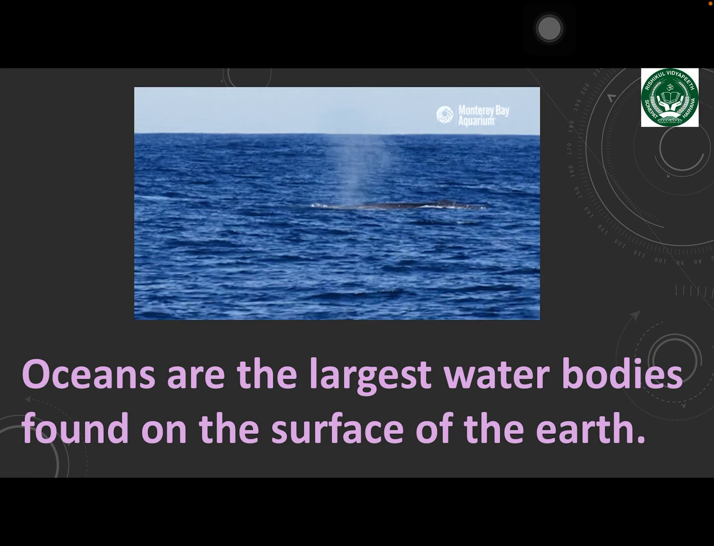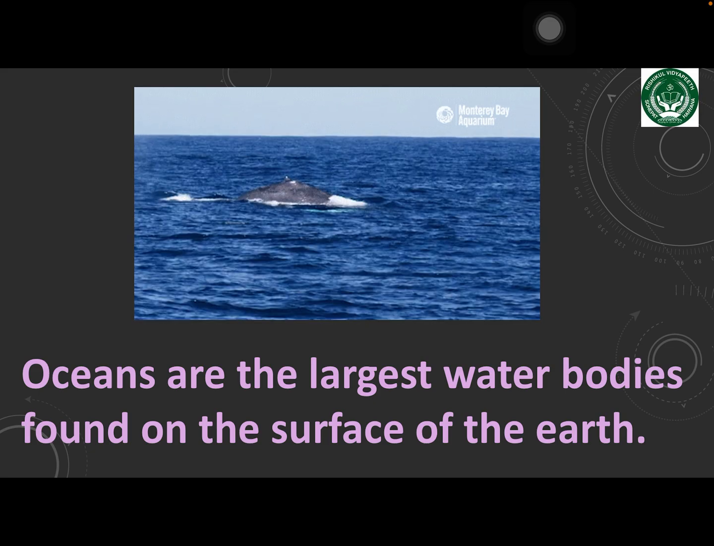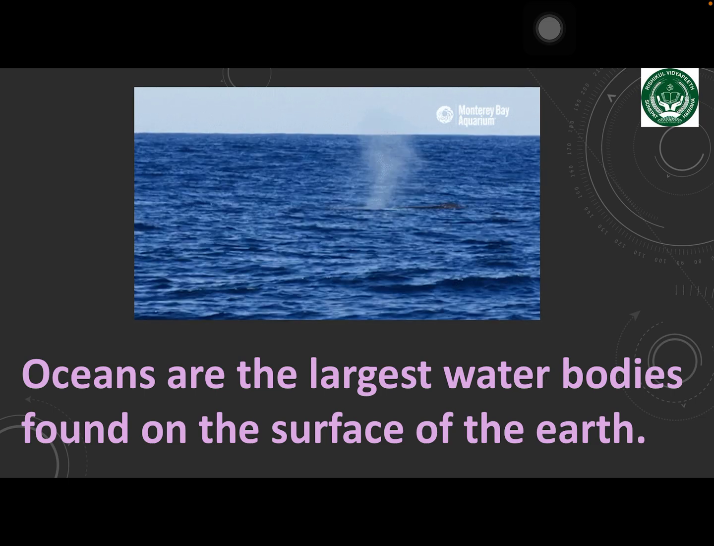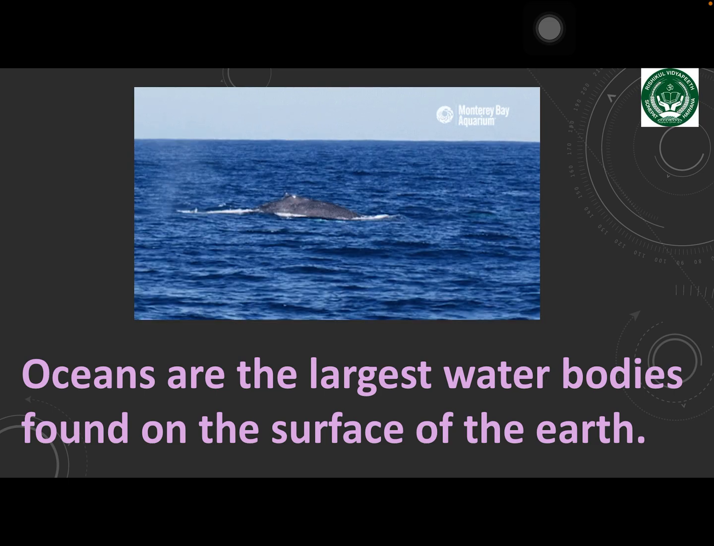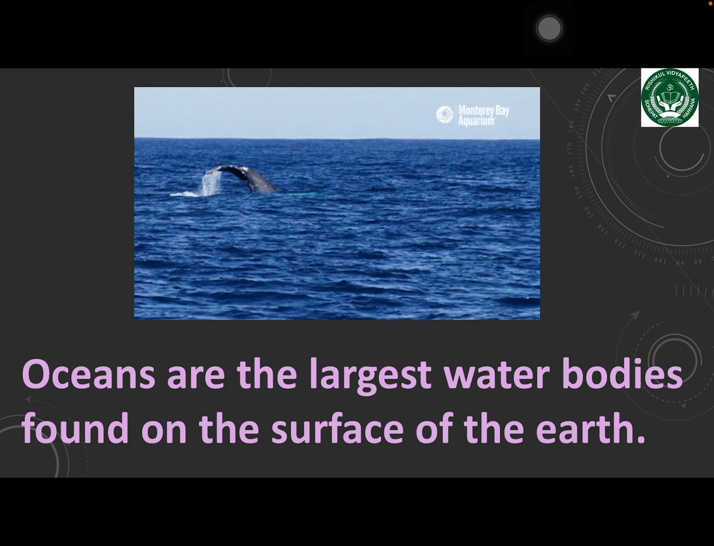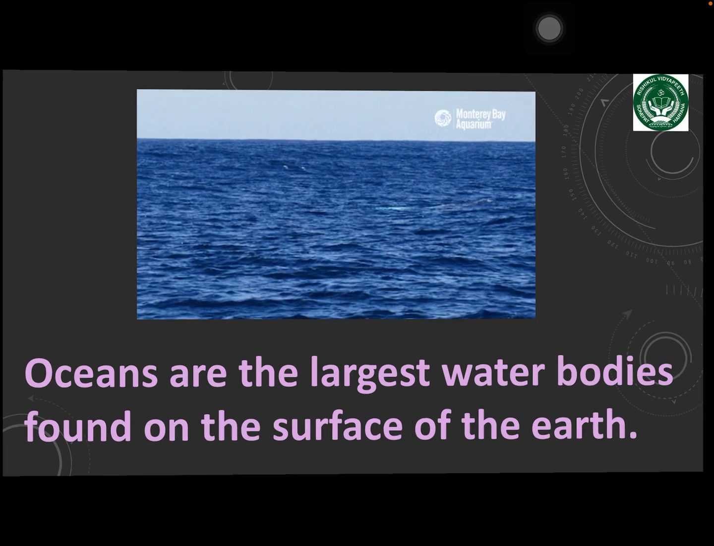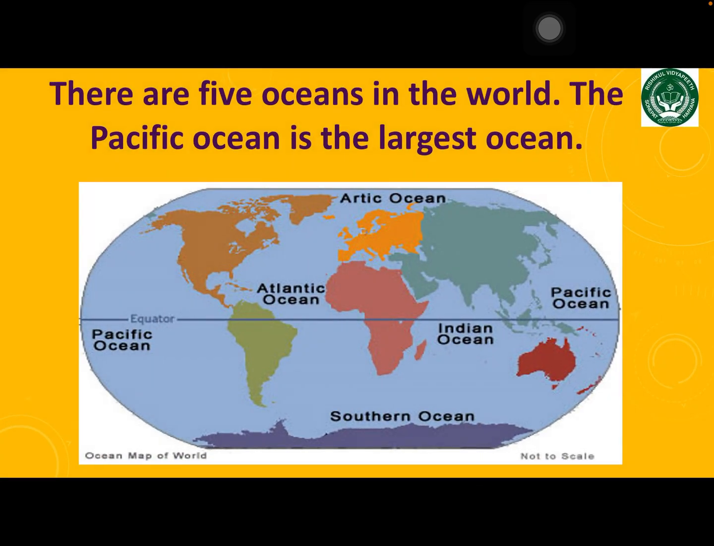An ocean is a large water body covering a huge part of Earth's surface. Oceans are the largest water bodies found on the surface of the earth. There are 5 oceans. They are the Arctic Ocean, the Atlantic Ocean, the Pacific Ocean, the Indian Ocean, and the Southern Ocean. The Pacific Ocean is the largest ocean.